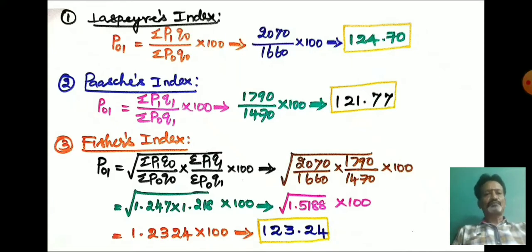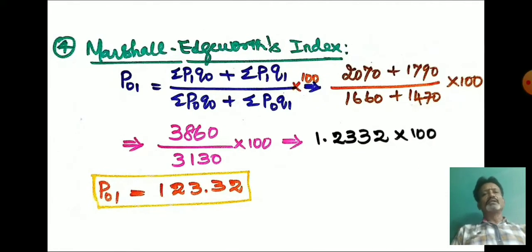So now we estimate the index number for Marshall-Edgeworth. The formula is P01 equal to sigma P1 Q0 plus sigma P1 Q1 divided by sigma P0 Q0 plus sigma P0 Q1, into 100. So you take the values, in the numerator 2070 plus 1790 and in the denominator 1660 plus 1470, into 100.